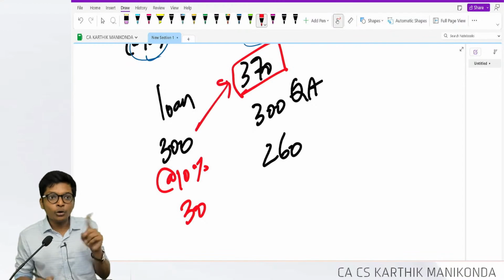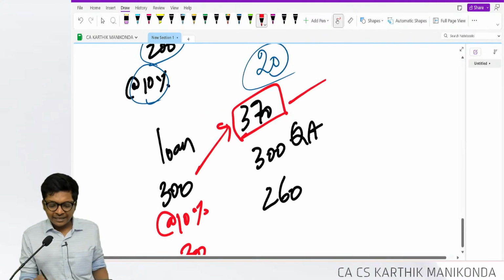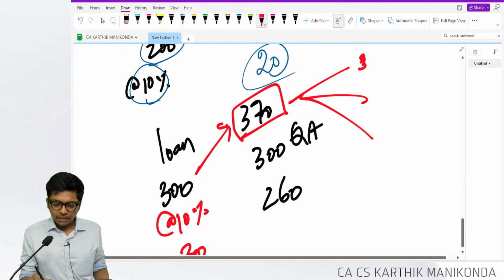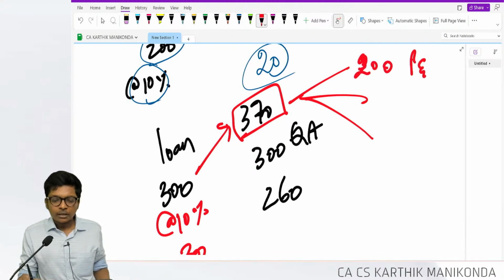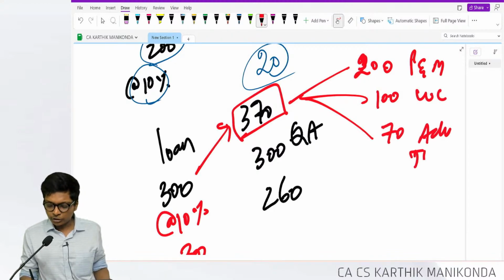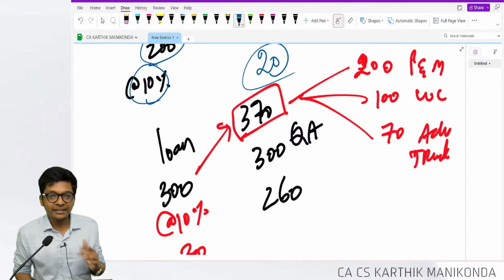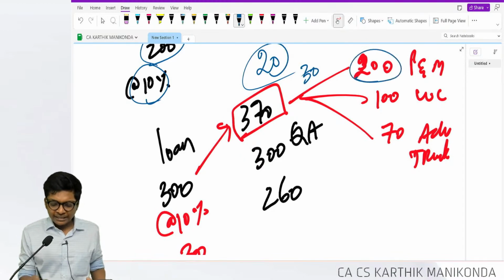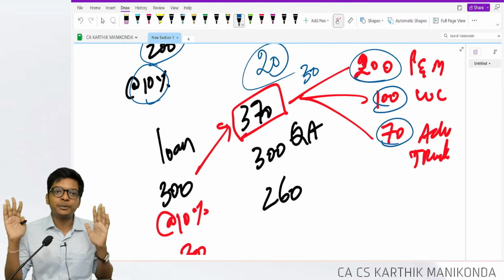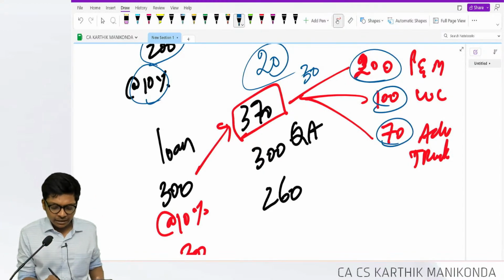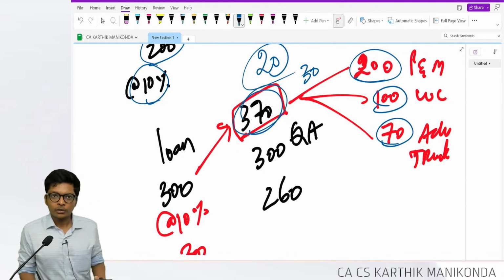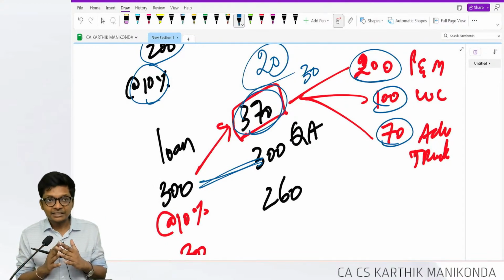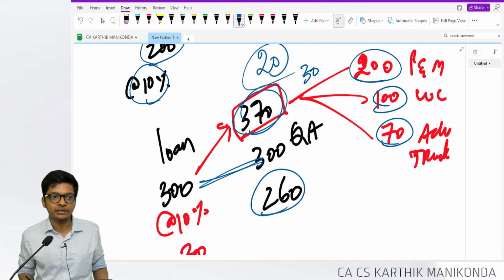Now, if the qualifying asset is more, not an issue, because that means the entire loan is used. And this 370 will have a breakup. They will tell, let's say, 200 is for plant and machinery, 100 is for working capital, 70 is for advance for purchase of truck. They will give it like this. No problem. This 30, which was our interest we computed, proportionately in the ratio of 200 to 170, I will split. That's it. Sum is over. This is the case where the qualifying asset is more than the loan. Next case, if it's the same, no problem. If it's the same also, I can still do it proportionately.